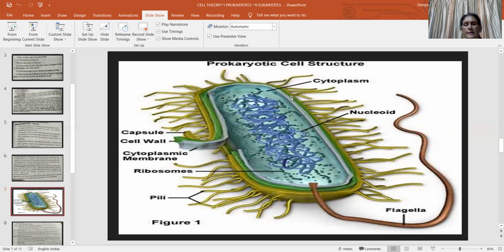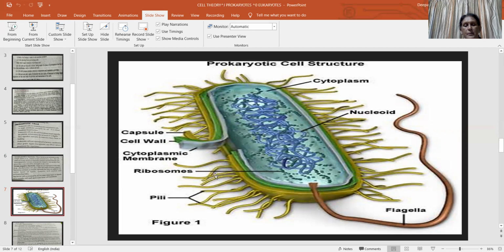The nuclear material is found in the cytoplasm, which is called the nucleoid, and the ribosome present is called the 70S ribosome. This bacteria is a motile bacteria. It can move with the help of a single flagellum that is present for movement.